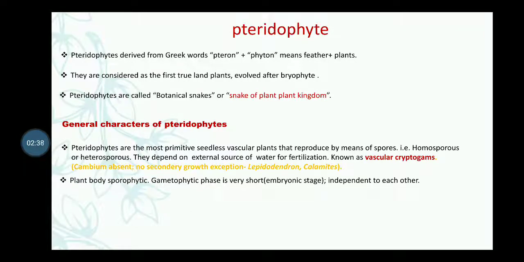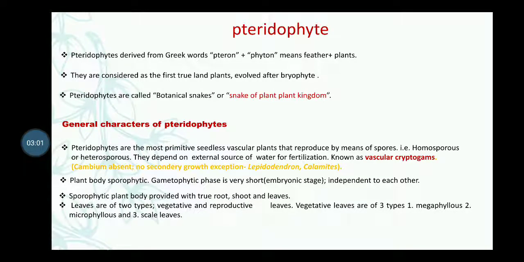Next point is the maximum pteridophytic plant body. Morphologically, it is sporophytic, which is the very dominant phase, and the gametophytic phase is short, but they are independent of each other. The sporophytic plant body is provided with root, actually true root, shoot and leaves. Here one more thing is, in case of maximum pteridophytes, leaves are of two types: one is vegetative and another one is reproductive.